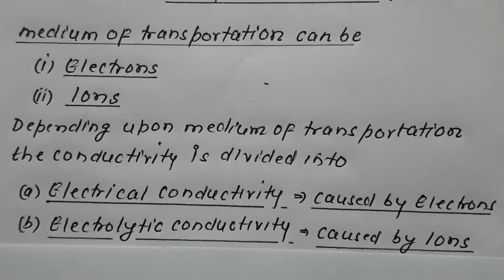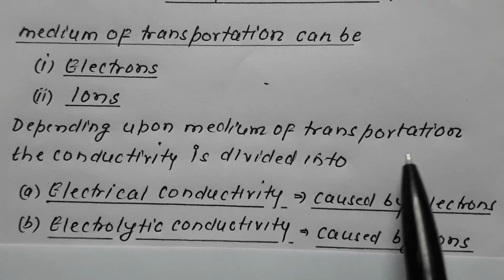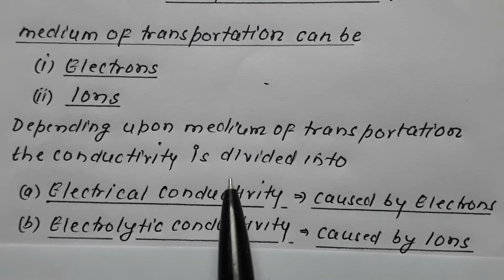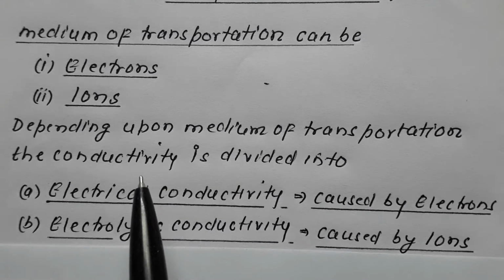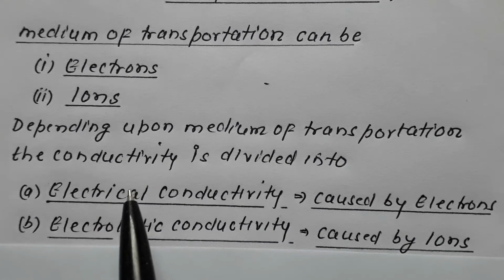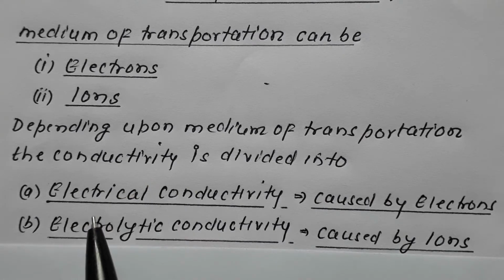Depending upon the medium of transportation, the conductivity is divided into two types. One is called electrical conductivity, also termed as electron conductivity, and the other one is called electrolytic conductivity, also called ionic conductivity.